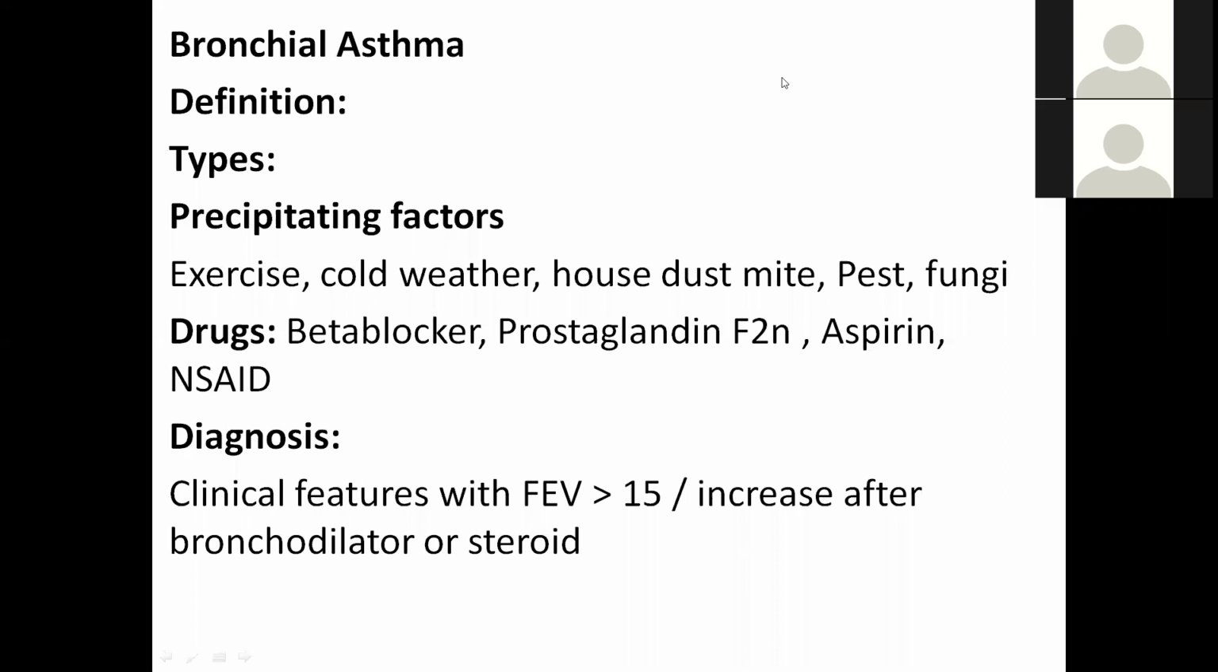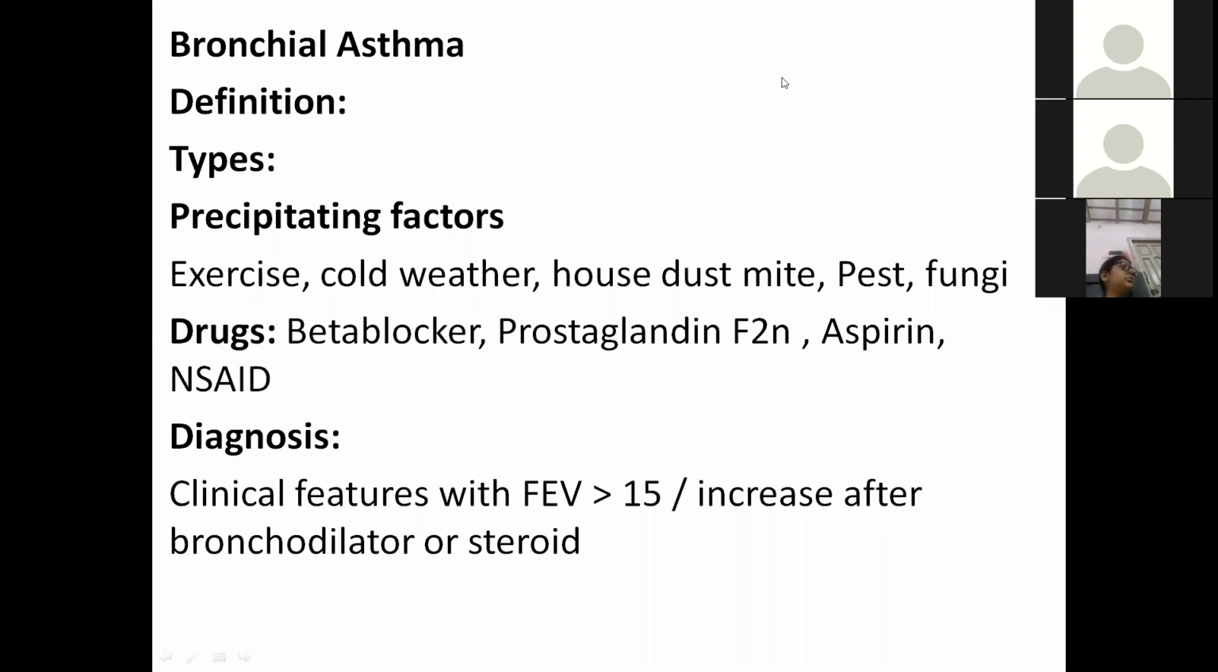Now, what are the precipitating factors? Exercise, cold weather, house dust mite, for example, dusting of the clothes or bed sheets, pests, insecticide, cockroach or fungi. Fungi can cause allergic bronchopulmonary aspergillosis and can cause this asthma. Certain drugs can cause bronchial asthma, for example, beta blocker, prostaglandin, aspirin, NSAID. So these are various drugs responsible for bronchial asthma.